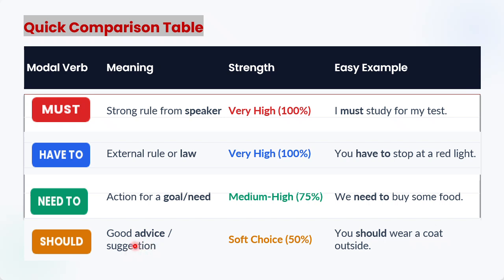Then we have should, and it is only a very simple type of word which helps us to understand that it is an advice, good advice, suggestion. Soft choice, 50% strength it has, and you should wear a coat outside. So if you are going outside, please wear a coat. Now this is only the advice. You can follow or you can deny. Nobody is forcing you, and there will be no punishment from any authority, right?